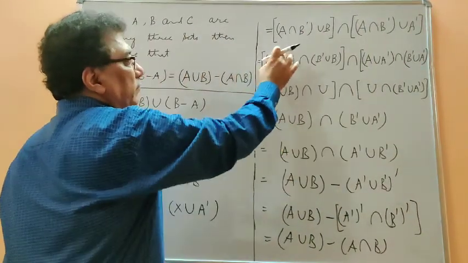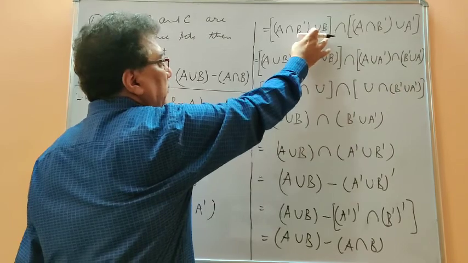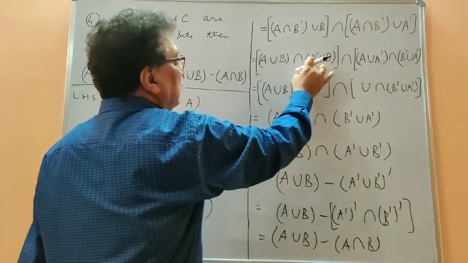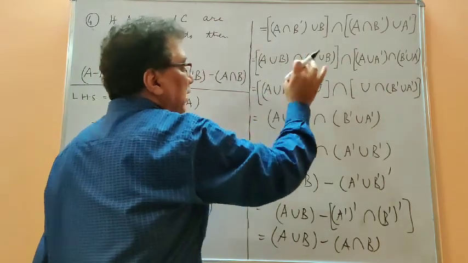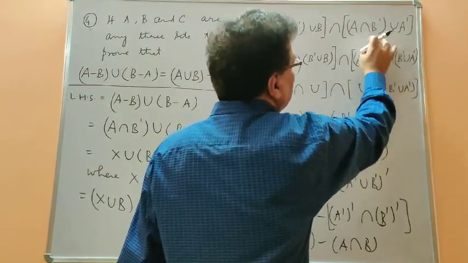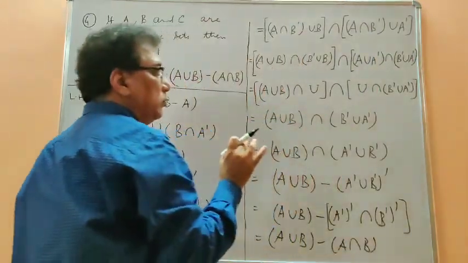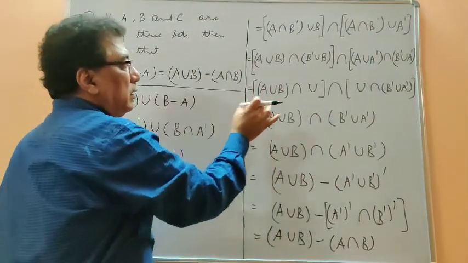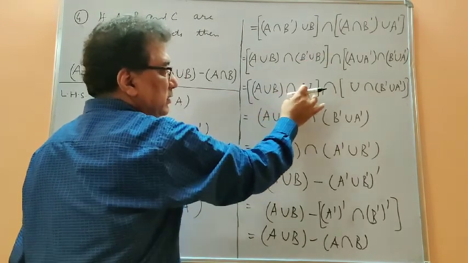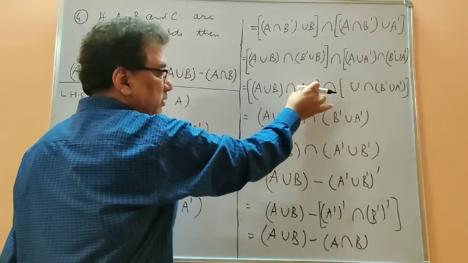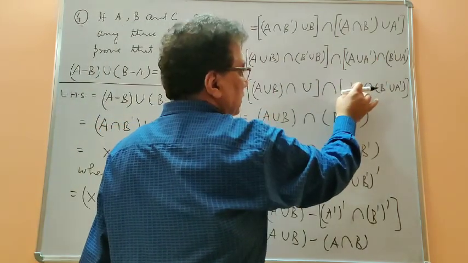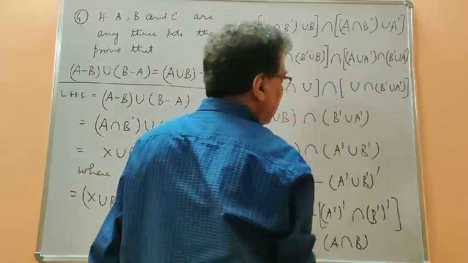Now again we find that distributive law can be applied here. That's why it is written (A union B) intersection (B dash union B), and similarly here also distributive law, (A union A dash) intersection (B dash union A dash union... ). Now the union of a set and its complement is the universal set. So this has been replaced by U, and then this part also we get the same expression. So U is written here and the remaining set.